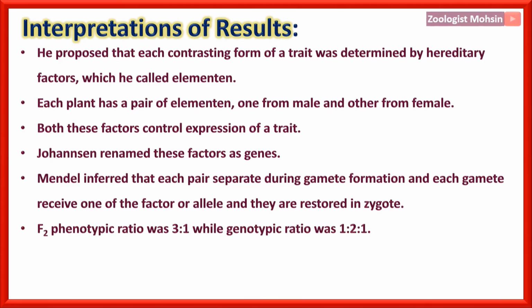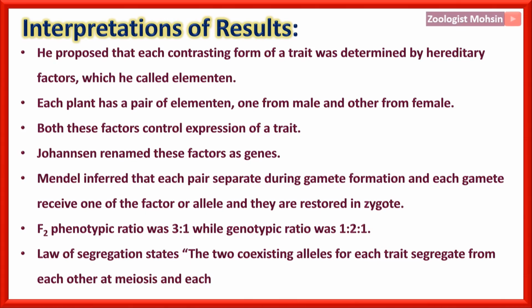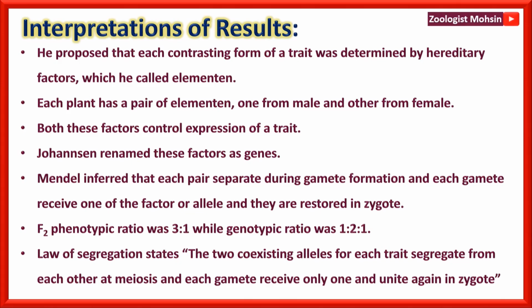F2 phenotypic ratio was 3:1 while genotypic ratio of F2 was 1:2:1, and that F2 ratios have already been asked in the past papers. Law of segregation states two coexisting alleles for each trait are homologs, separate or segregate from each other at meiosis, and each gamete receive only one and unite again after fertilization in the zygote. That is called law of segregation.